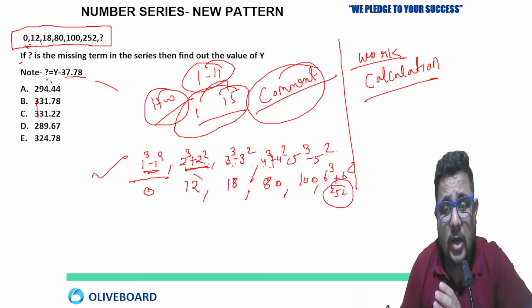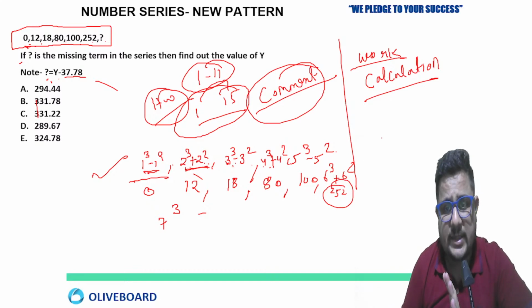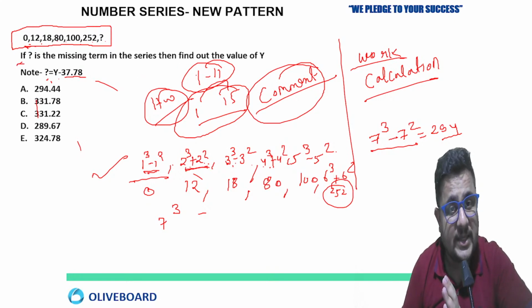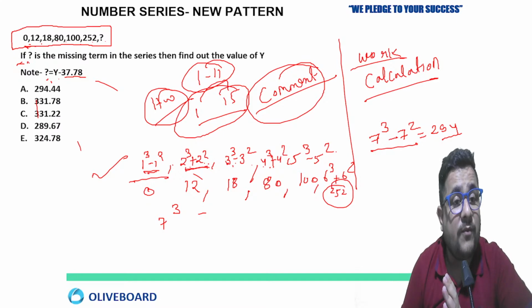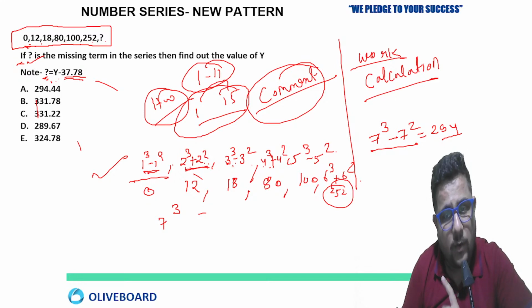After this, 7 cube minus 7 square must be there, on odd places. So 294 is going to be your answer. But here what are they asking? If the question mark is the missing term in the series, then find the value of y. So y minus 37.78 is the logic they are looking for.